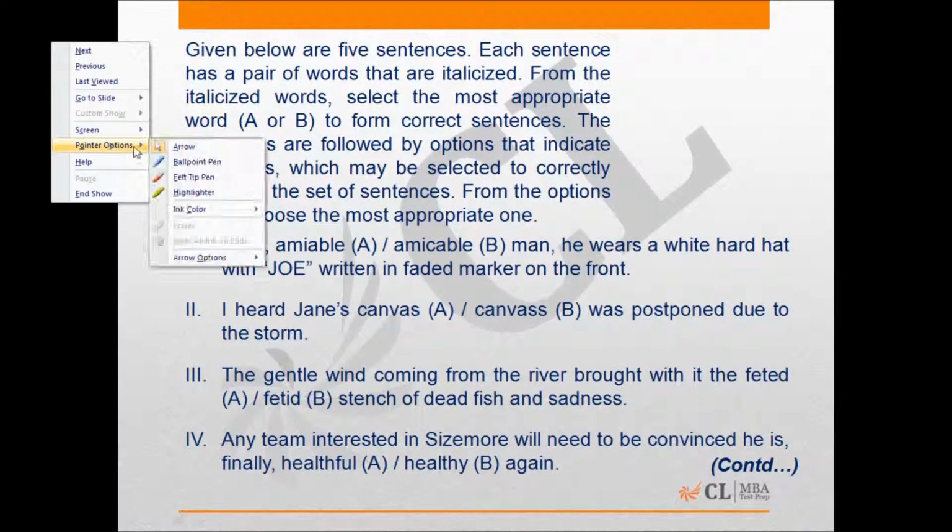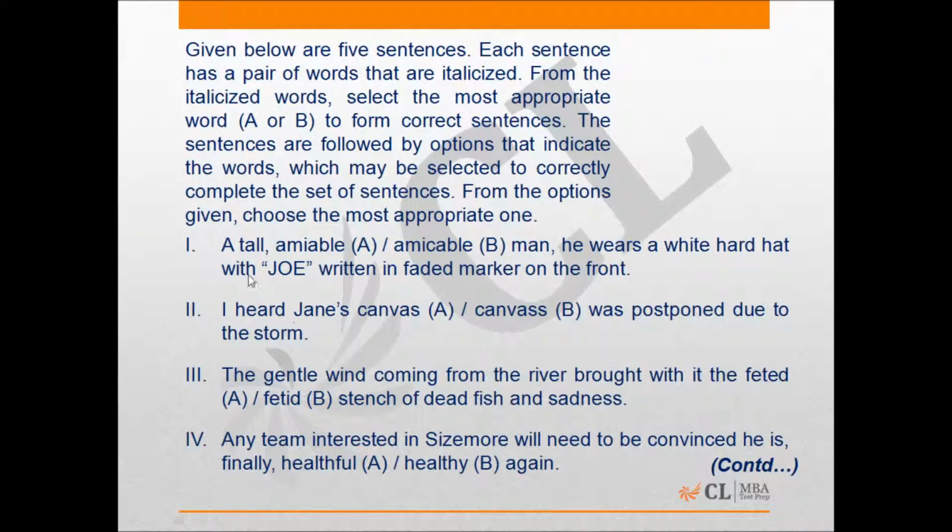We can mark things here. The first one says, a tall, amiable or amicable man. He wears a white hard hat with Joe written in faded marker on the front. Now, amiable is the correct word here, which is A, of course. Why? Because both the words, you might have heard of them, you might have come across them. While both the words mean friendly, amiable is used for people, while amicable is used for things, right?